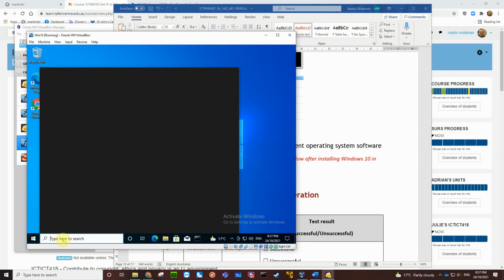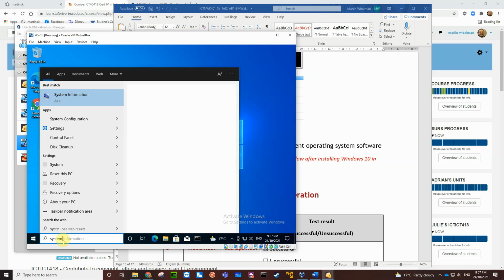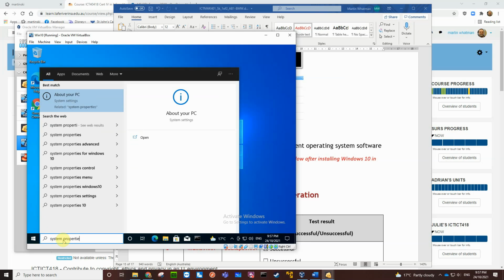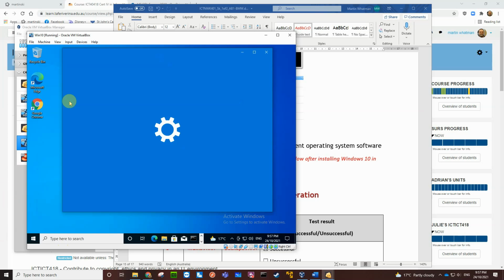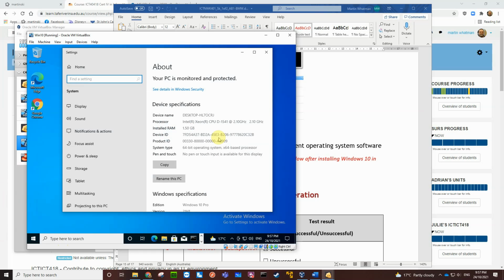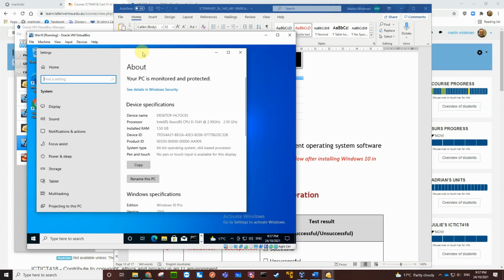Type system properties. About your PC, I suppose that'd be it. Okay, so that's it on the latest version.